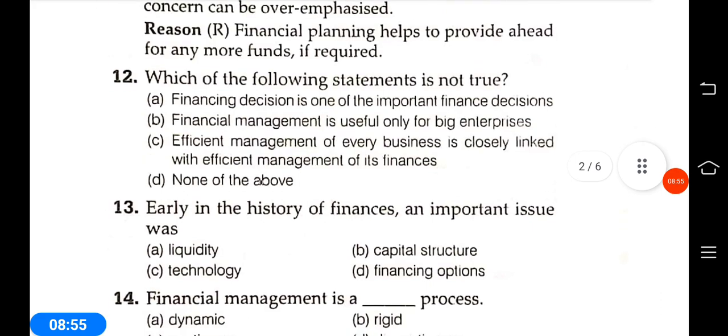Then next is number 12. Which of the following statements is not true? Options: A, financial decision is one of the important finance functions. B, financial management is useful only for big enterprises. C, efficient management of every business is closely linked with efficient management of its finance. D, none of these.